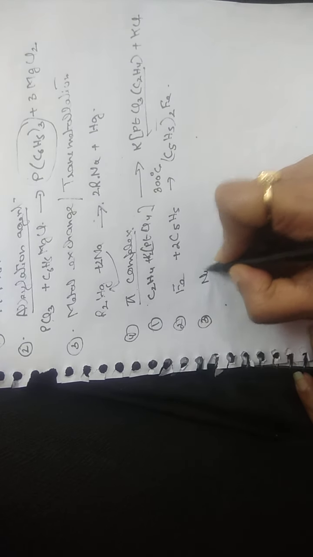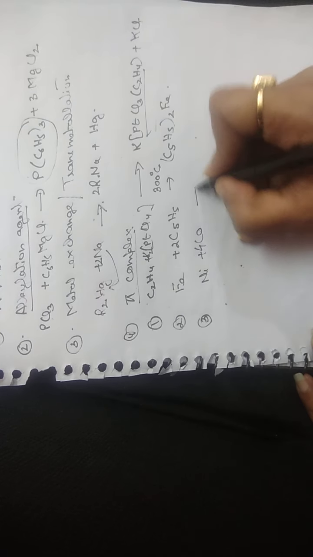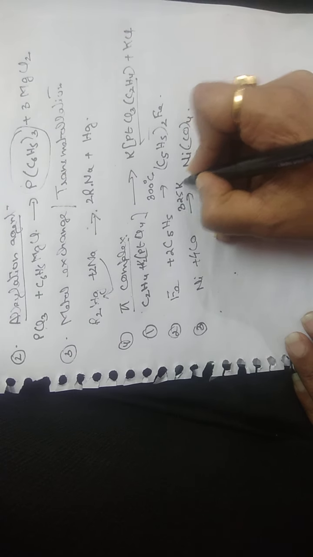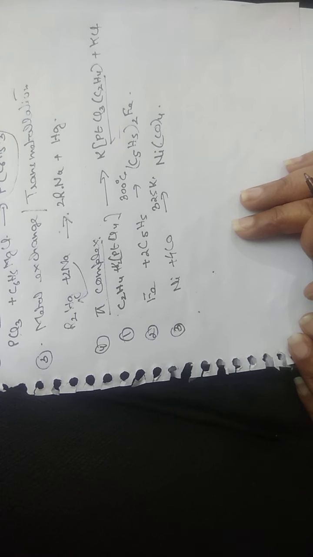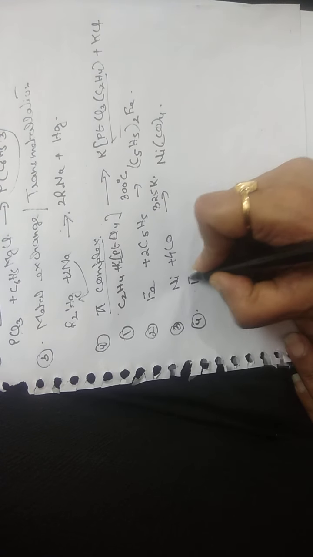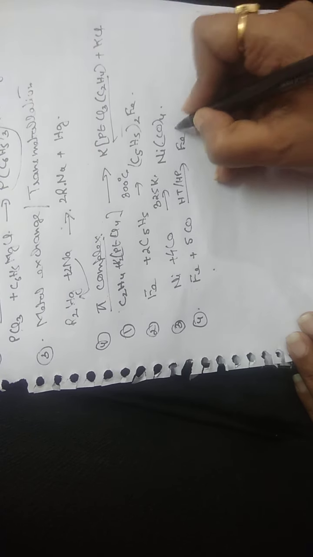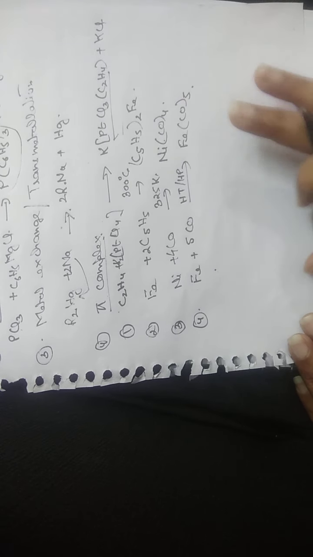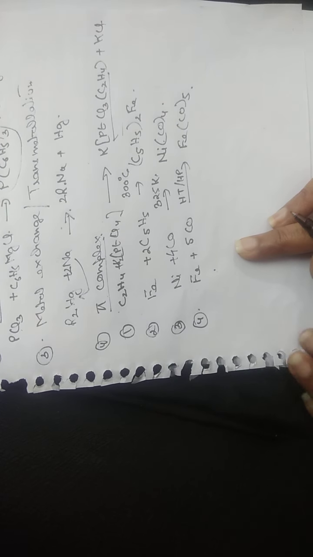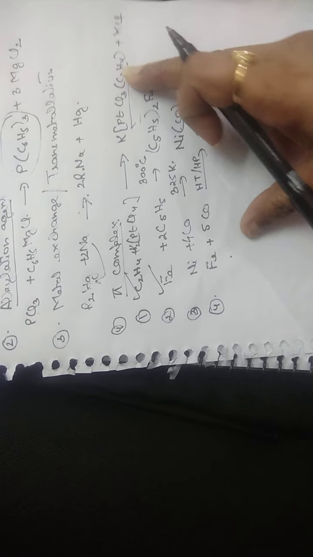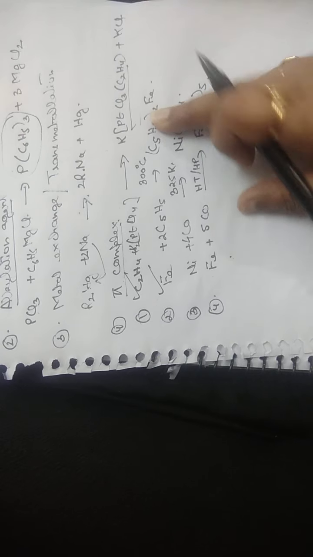Then we have formation of nickel complex. Nickel reacts with carbonyl group and we get nickel carbonyl complex. It takes place at a temperature of 325 kelvins. The fourth is iron. When it reacts with carbonyl group at high temperature and high pressure, again we get an iron carbonyl complex. So all these are pi complex. The important ones are the first two, formation of Zeise's salt and formation of ferrocene.